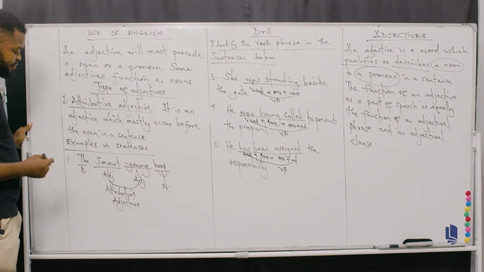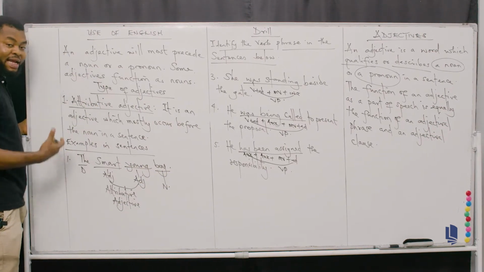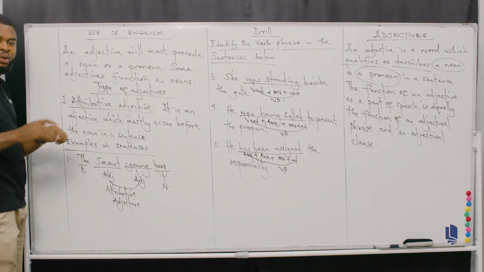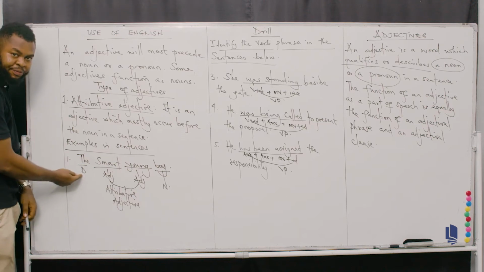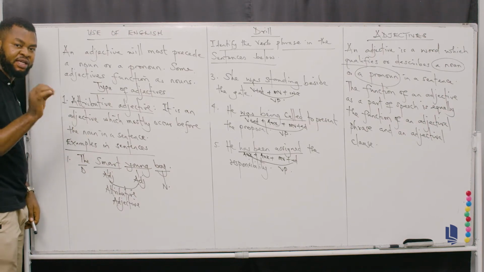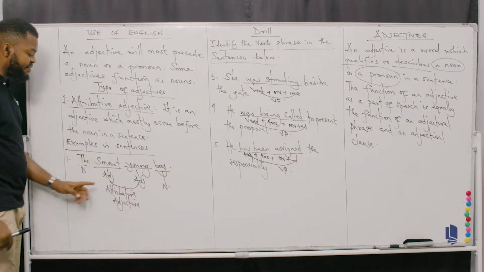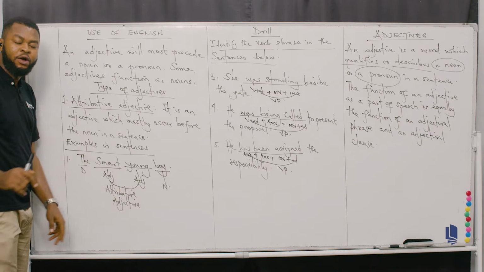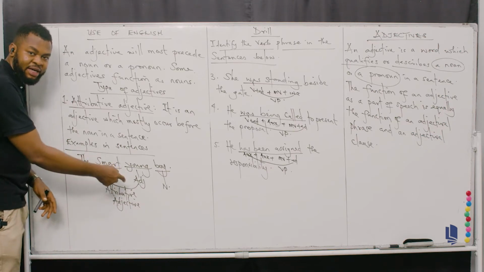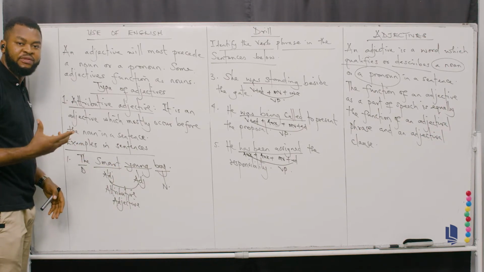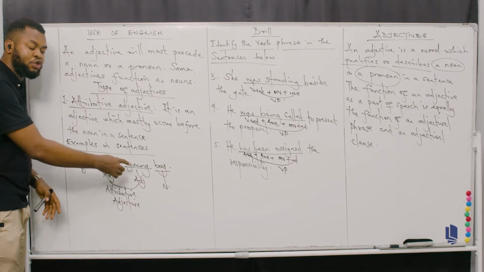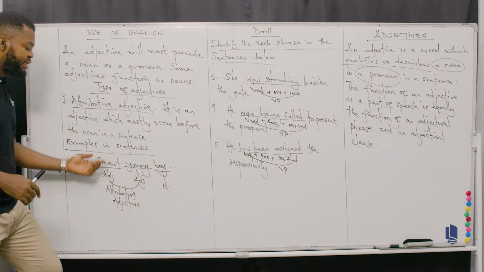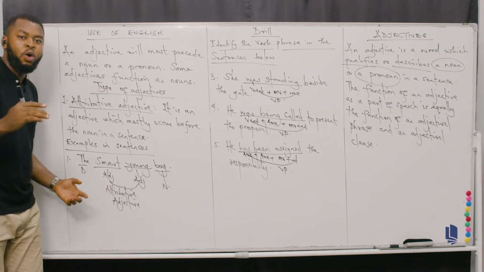That is the noun. So THE is an article, all right? But the encompassing class, the holistic class, is called a determiner, but specifically it is an article. Here we have smart, that's an adjective, and we have young, that's also another adjective. So if I combine these two adjectives together, I would form what is known as an attributive adjective. Why do I classify these two as an attributive adjective? The reason is these two occur before